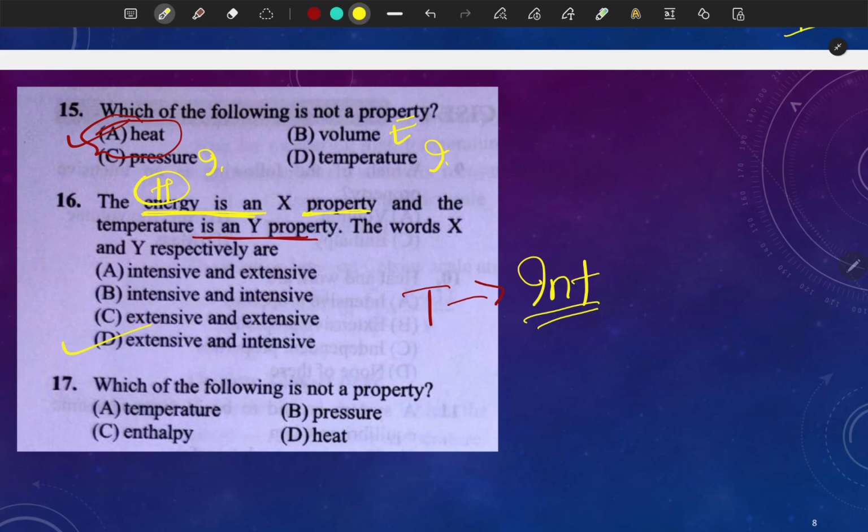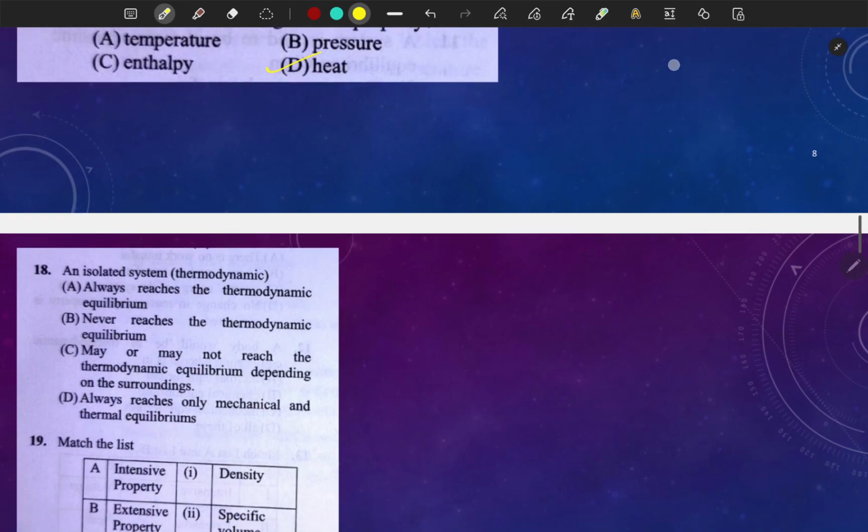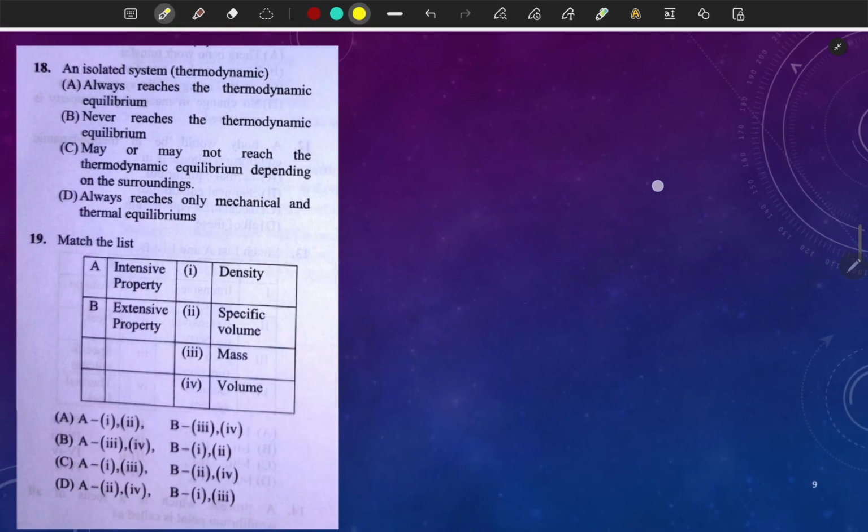Which of the following is not a property? So I think heat is not a property. We have already discussed these things. So guys, let's do this quickly.